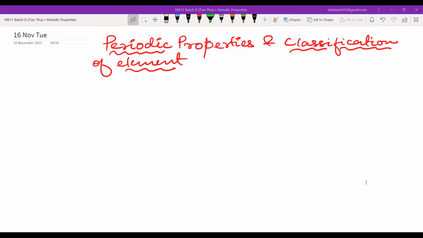So there is one topic which is known as nomenclature of elements with atomic number more than 100. Have you heard about it in school? So there is no property going on here. But we have to study this, and it is included in this chapter in NCERT. So we'll start with that, finish this side topic first, and then we will dive into the periodic properties.